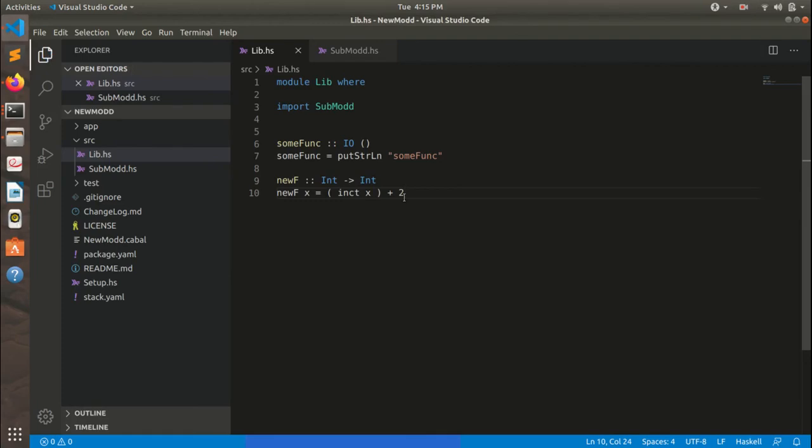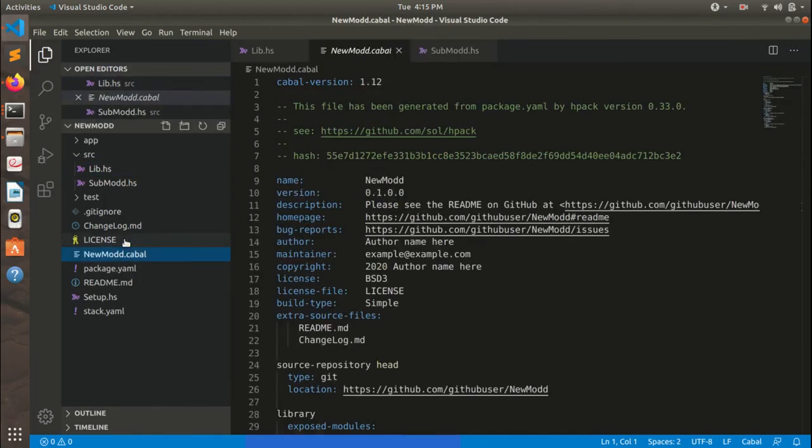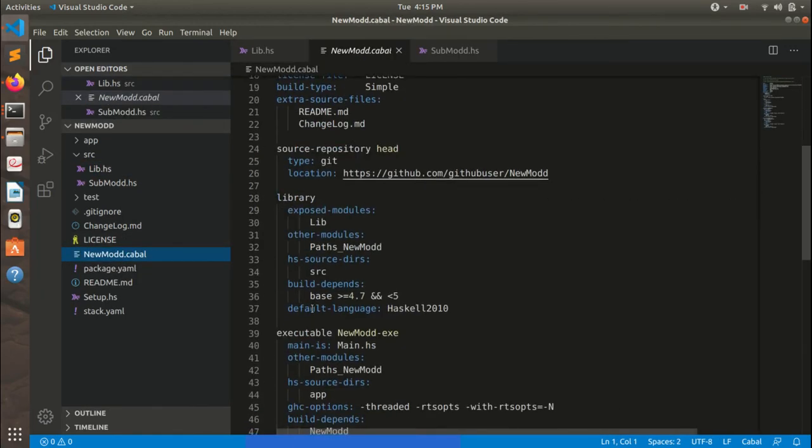But there is one more thing you have to do: for using this sub module you have to modify your .cabal file. Open this .cabal file, and in the library section, in the other-modules section, write the name of your sub module. So it is SubMod. Okay, so now you can use the sub module in your main module.